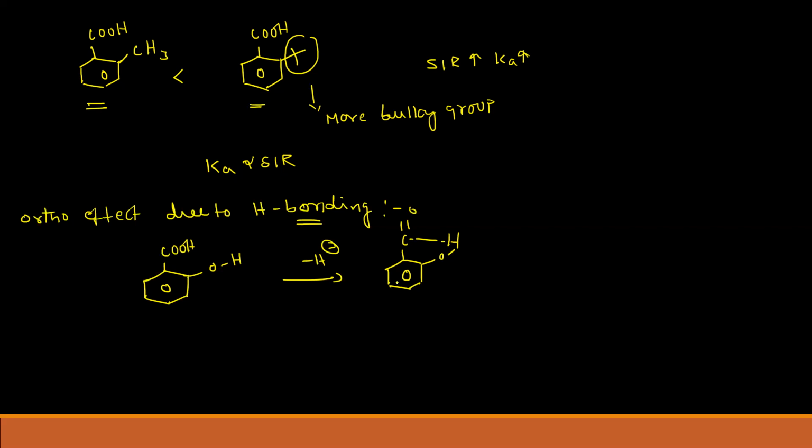So like this, it can form a hydrogen bond with this group. This is called hydrogen bonding, that is due to the ortho effect. Here intramolecular H bonding is taking place. So because of this reason, this is more acidic.